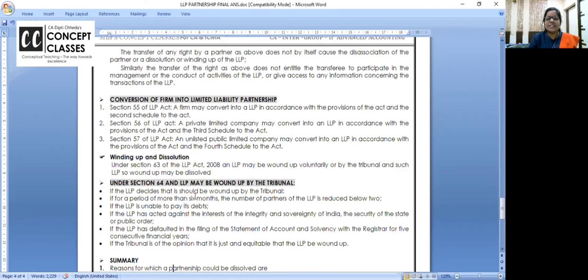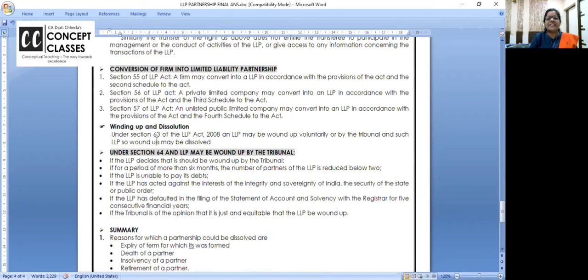And this is too much in practice, sections 55, 56, 57. A partnership firm can convert into an LLP according to the provisions of section 55. A private company can convert into an LLP. An unlisted public company can convert. Sometimes a private company doesn't have that much huge work, and has so much documentation because it is a private company, and quarterly returns and so on. The LLP has registrations and formalities a little less. So for the procedural part, if it looks easy, you can convert a private company into an LLP.